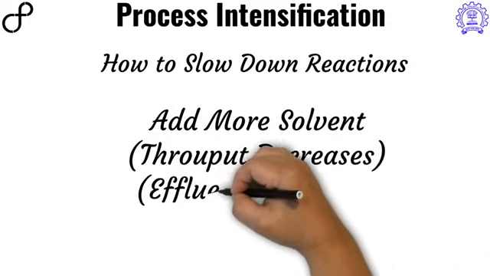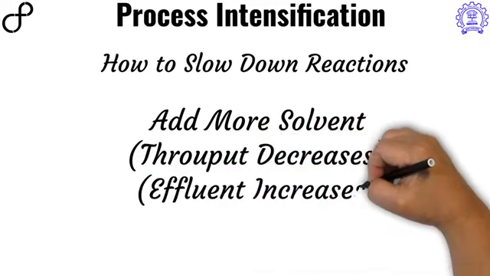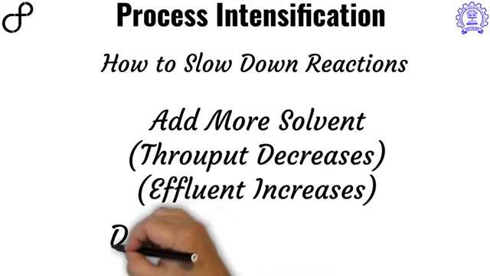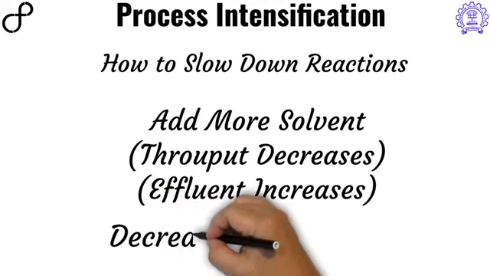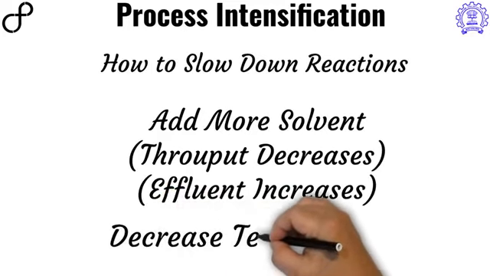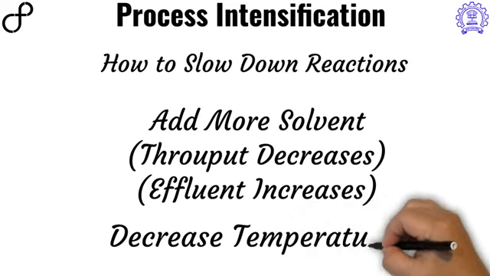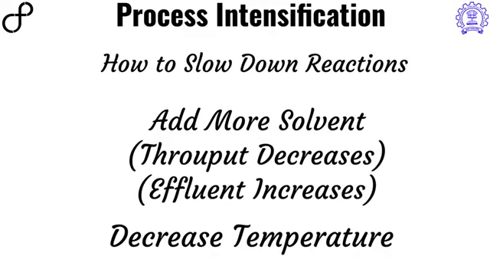Dilution is one of the commonly used tools. Dilution, apart from decreasing the rate of the reaction, also increases the effluent and decreases the throughput. Dilution decreases the rate of the reaction because it leads to a decrease in the number of effective collisions. Another factor which you can use to decrease the rate of the reaction is to decrease the temperature.